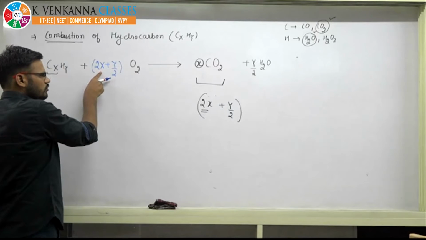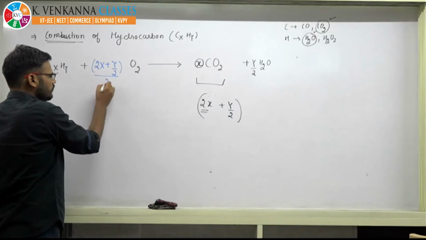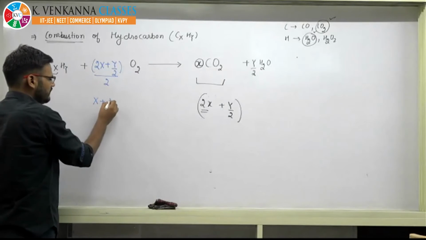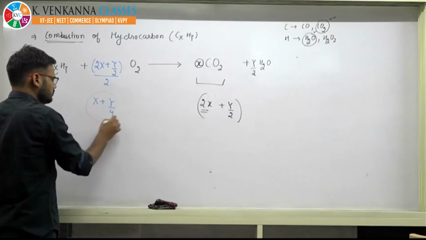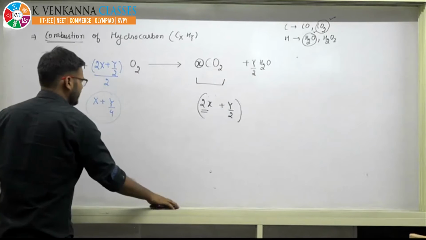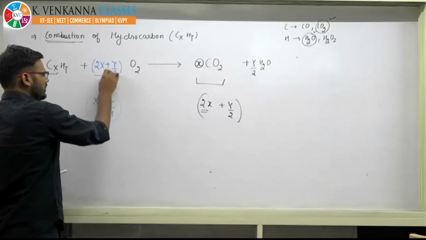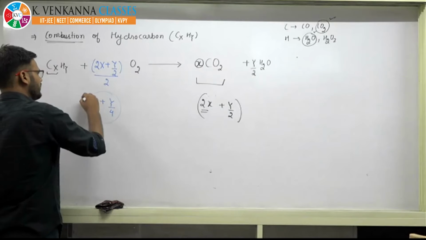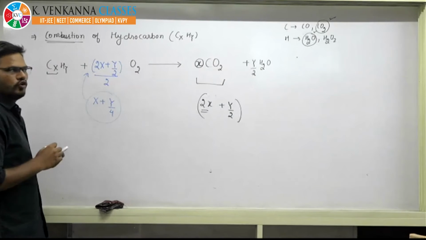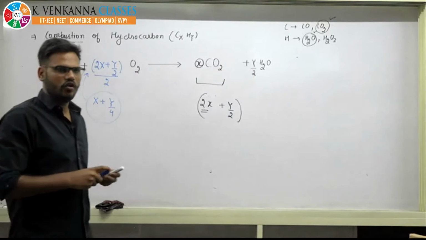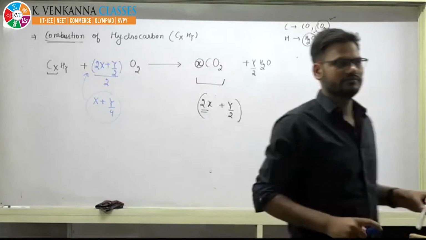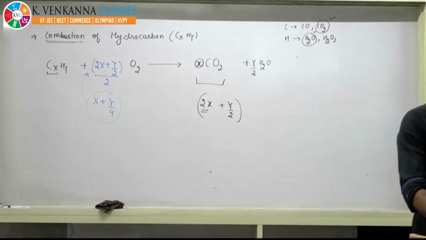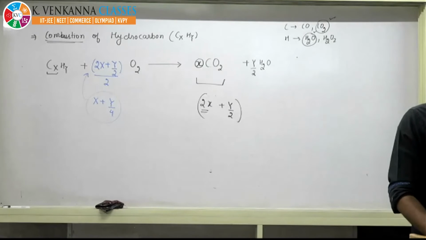So just divide by 2. If you divide by 2, then you will get the number x plus y by 4. So you can directly write x plus y by 4 here, if you want to write. Is that okay, or shall I explain it once again? Tell me, shall I explain it once again, or is it okay?